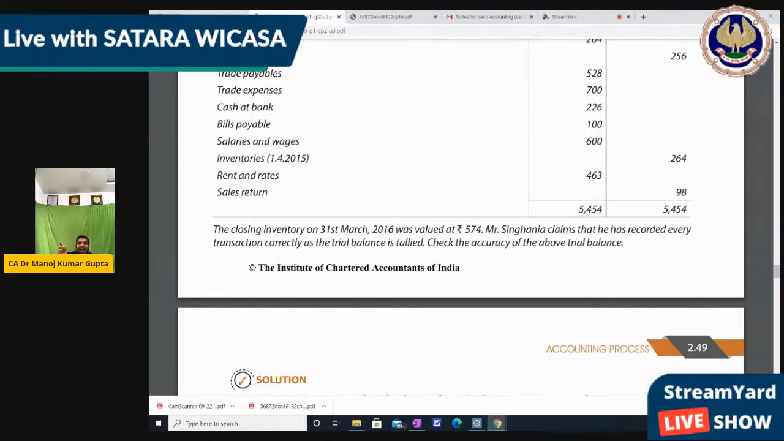So rectification of error is what? Whatever mistake we had made, you just correct it. So we are going to correct it. Whether his trial balance is tallied or not, there are still 6 mistakes which we are going to correct. Okay. Now, Singhania claimed that he recorded every transaction correctly as the trial balance is tallied. Check the accuracy of the above trial balance.